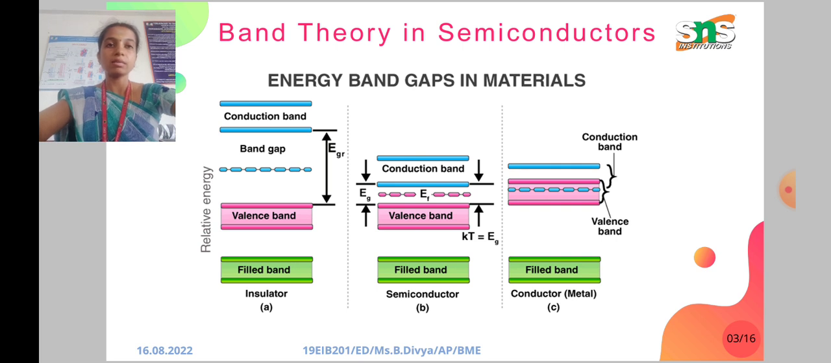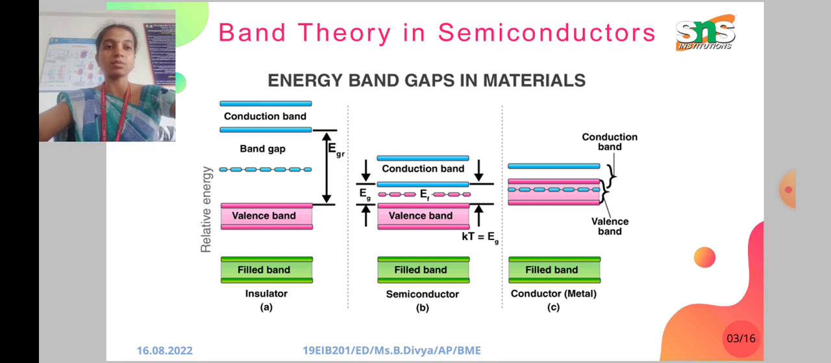Band theory in semiconductors. We have three bands, that is conduction band, valence band and band gap. Two bands are the conduction band and the valence band, and the gap between the conduction band and valence band is the band gap. Here we can classify the insulators, semiconductors and conductors.